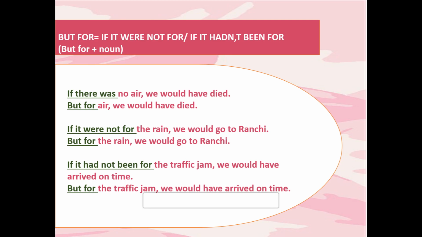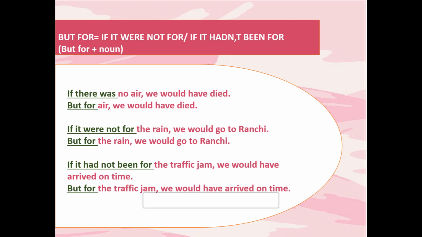Now first example, if there was no air we would have died. Now you have to replace if there was. Okay, now what we have written, but for air. Here but for air means if there hadn't been any air we would have died. So here but for means if there hadn't been any air.